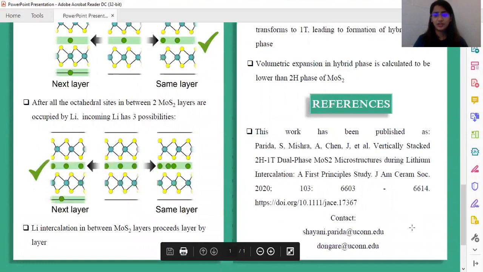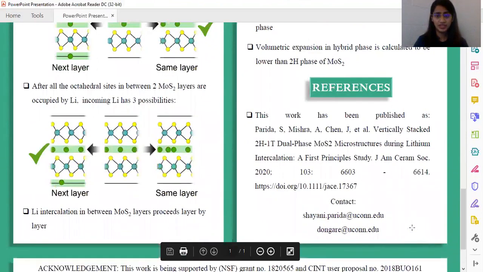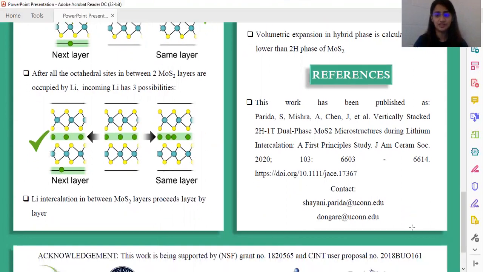So with this, I would like to conclude my talk with a note to the publication that has most of the details for this work, along with additional calculations on charge redistribution and diffusion barrier calculations for this work.